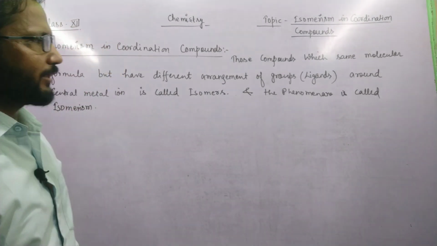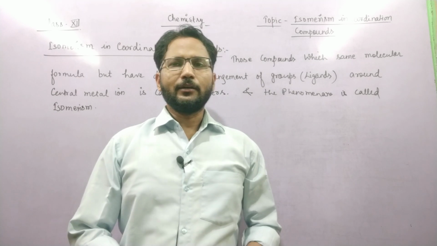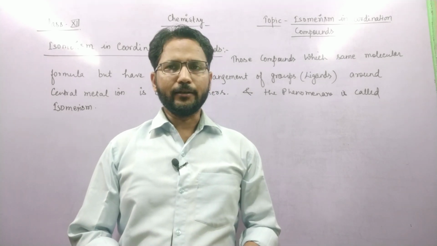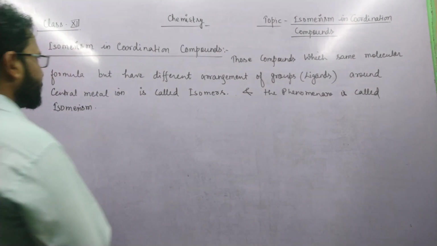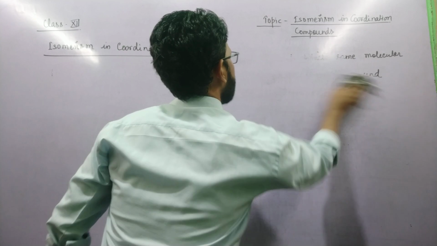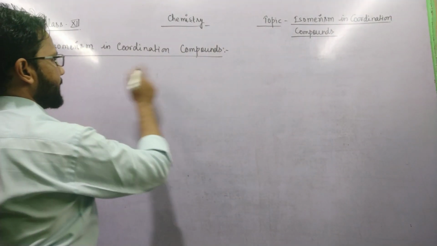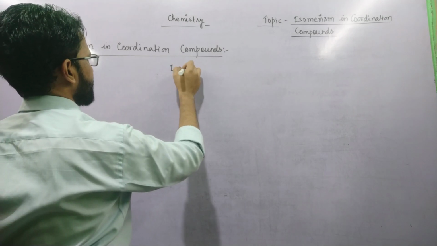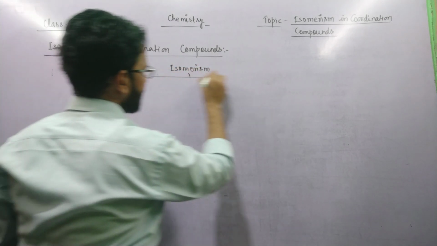Actually, isomerism can be divided into two categories. First is structural isomerism and second is stereoisomerism. So now see here, two types of isomerism. Isomerism can be divided into two categories.